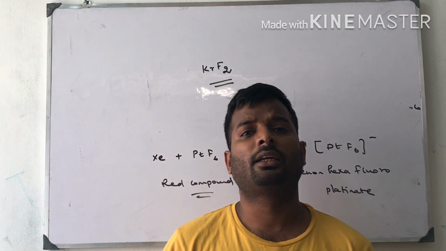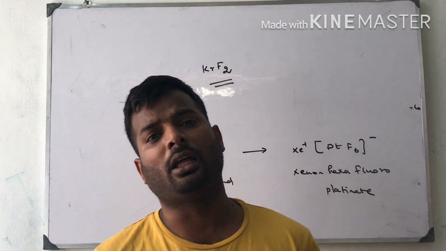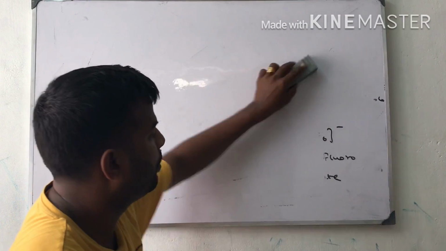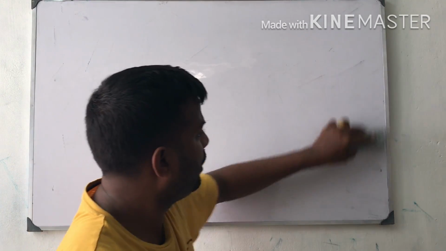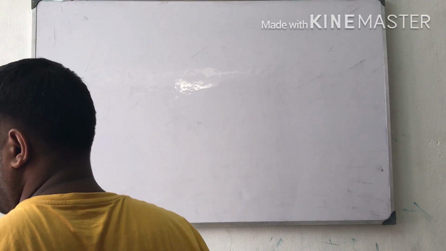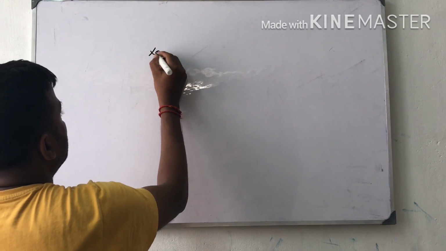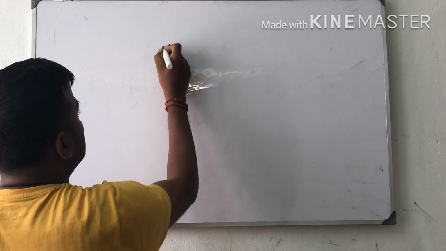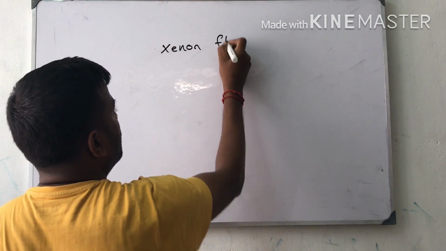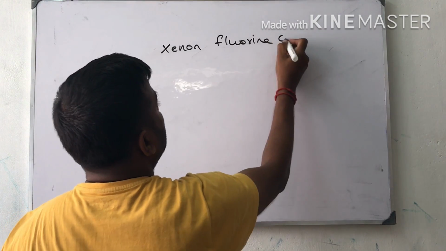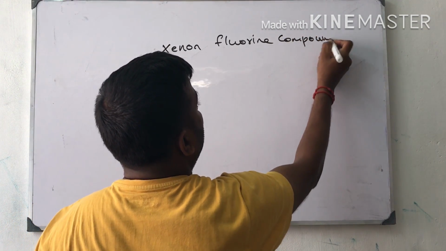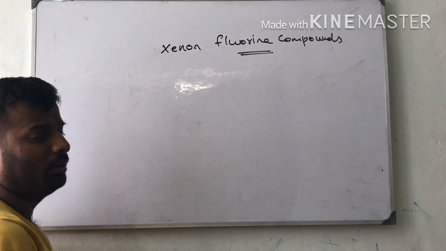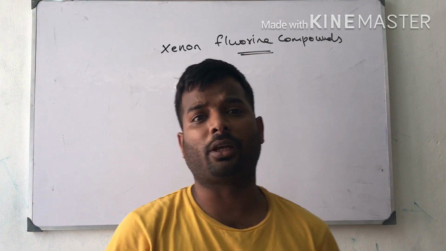So these are the chemical properties of the xenon based compounds. Now I am going to tell about the xenon fluorine compounds. Xenon will give three binary fluorides.